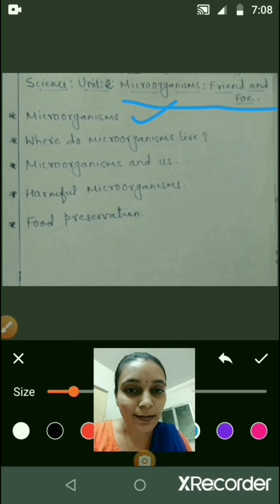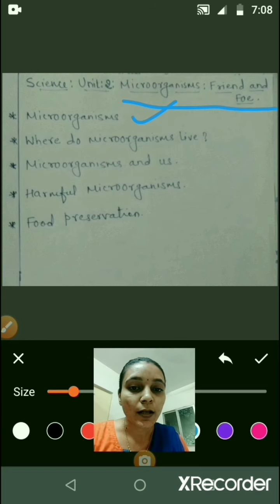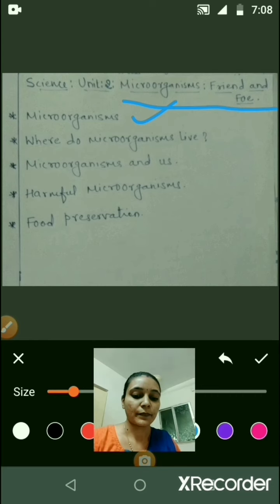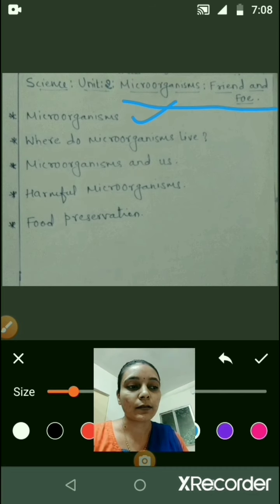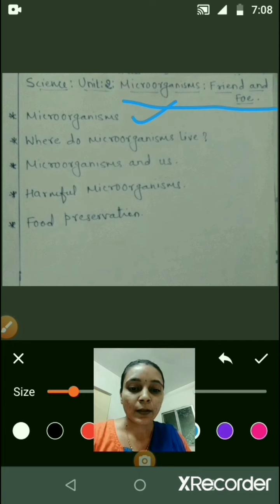Do you know what these are? They are nothing but microorganisms. So in the rainy season, microorganisms are seen on the bread.